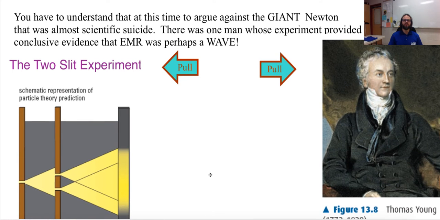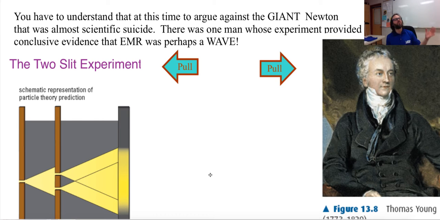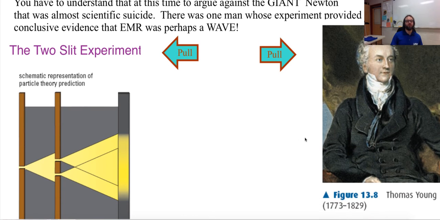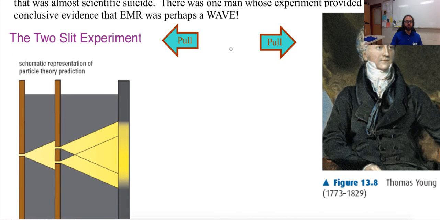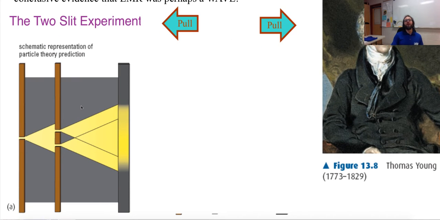Well, you have to understand that at this time, to argue against the giant Newton was almost scientific suicide. There was one man whose experiment provided conclusive evidence that EMR was perhaps a wave. And this experiment is the Two-Slit Experiment. So, this is what it would look like if it represented a particle. If I shone light through one slit and then through two slits, it would look something like this. That's if it was a particle.